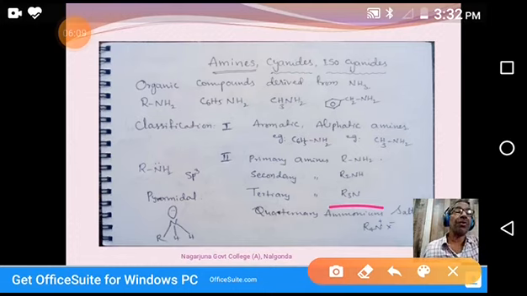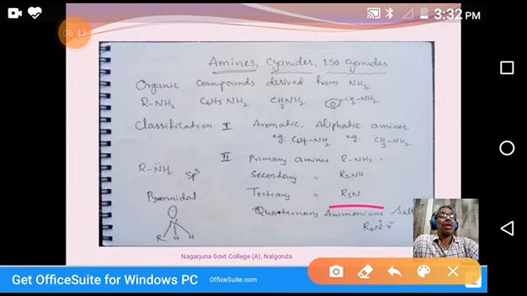There is no hydrogen on N. These alkyl groups may be same or different, but we are talking about the number of alkyl groups, or in other words, the number of hydrogens. Amines with no hydrogens, tertiary amines. Amines with two hydrogens, primary amines. Amines with one hydrogen, secondary amines.